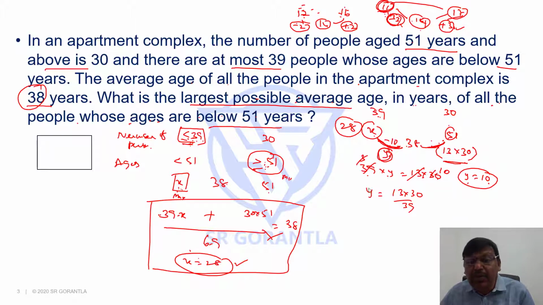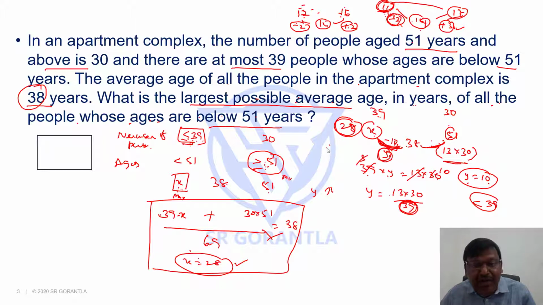Suppose this number is less than 39, the y value will increase, because when the denominator is less, the fraction value will increase. Y means this difference will increase. Instead of 10, probably you will get 10 point something.